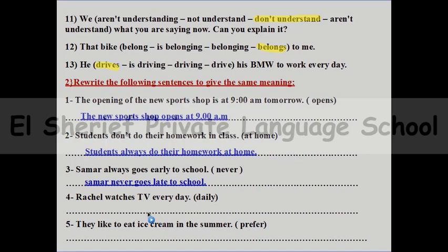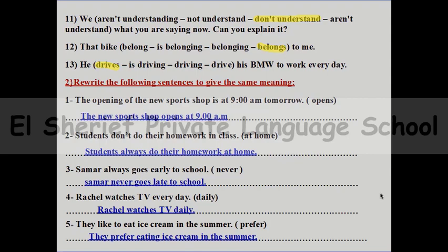So how can you use the word daily? Yes, we can say that Rachel watches TV daily. We will cancel the word every day and we will put daily. This is the same meaning. Number 5, they like to eat ice cream in the summer. So here, if I want you to use prefer, you can say they prefer eating ice cream in the summer.